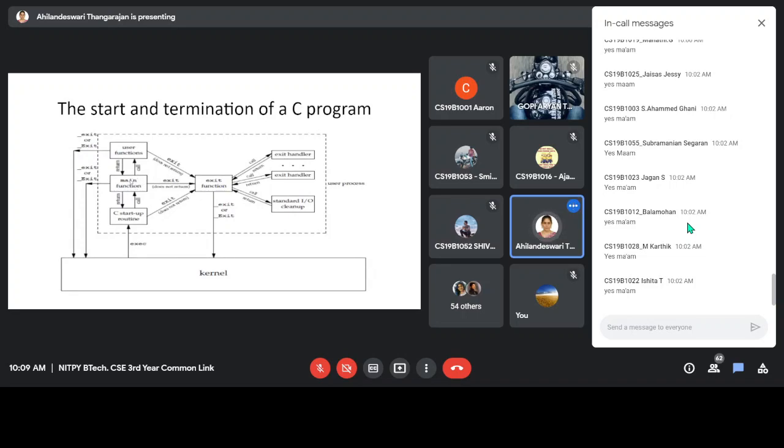From the main, if you use any user defined function, it will be called. After the user defined functions are executed, control returns back to the main, that is one option. Or else your program will be terminated from the subfunction itself by executing the exit system call. Or else you can terminate your program from the main by executing the exit system call. The exit system call is handled by the exit handler.